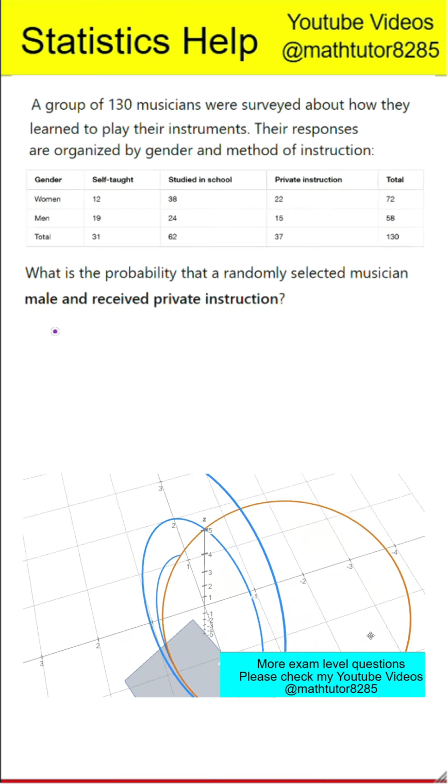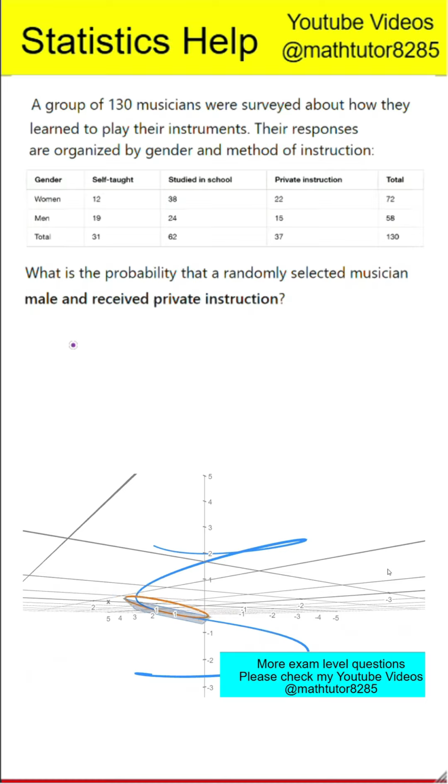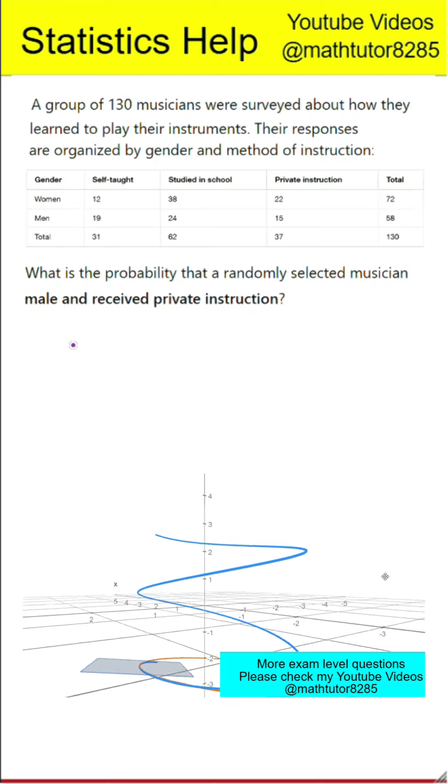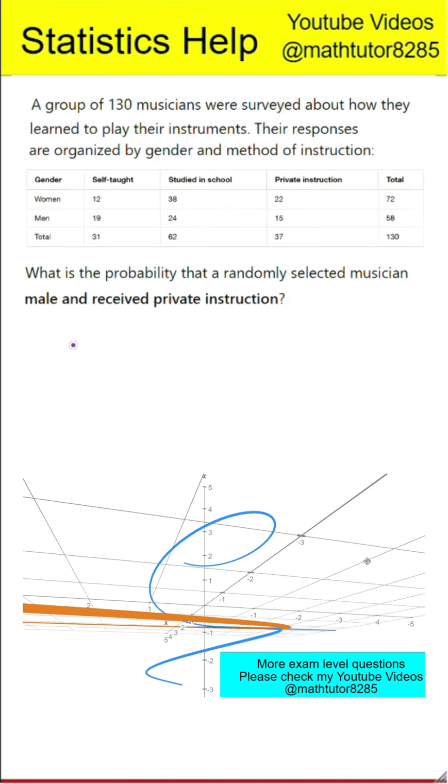This question is to detail the results of a survey involving 130 musicians, categorizing them by gender and their method of learning an instrument. A total of 130 musicians participated in a survey about how they learned to play their instruments. Their responses are organized in a table, showing both gender and learning method. The table reads as follows.